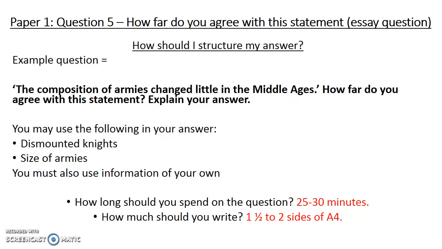The composition of armies changed a little in the Middle Ages. With the essay questions in Paper 1, because they are worth 20 marks, I would give a lot of time to them. I would spend 25, maybe even 30 minutes, depending on how quickly you can answer the other questions in Paper 1. In that time, depending on the size of your handwriting and the speed that you write at, you should write somewhere between 1.5 and 2 sides. 2 sides I think is ideal. That's what you really should aim for, but 1.5 is okay for some people as well.